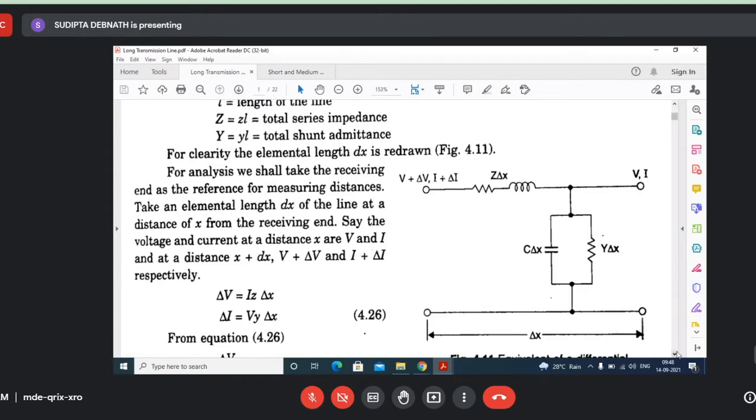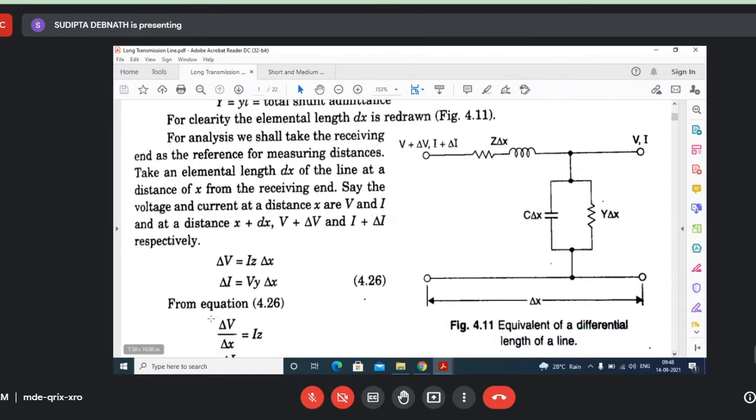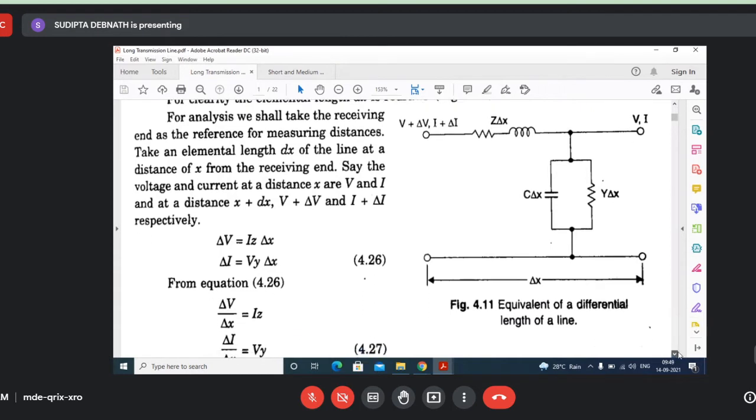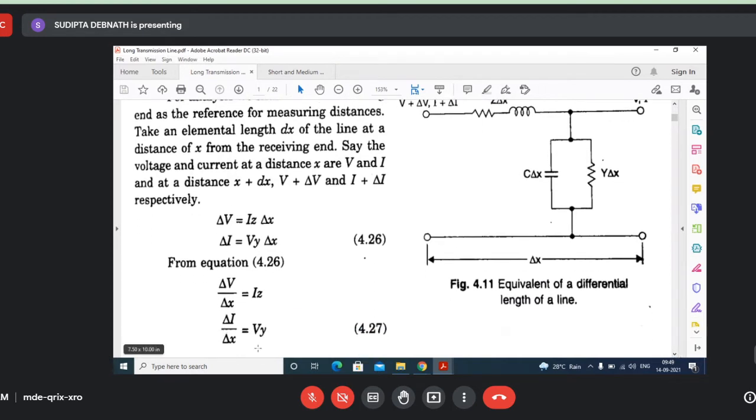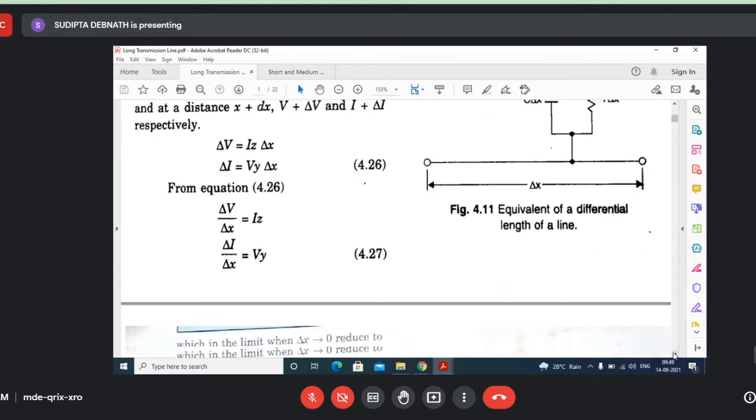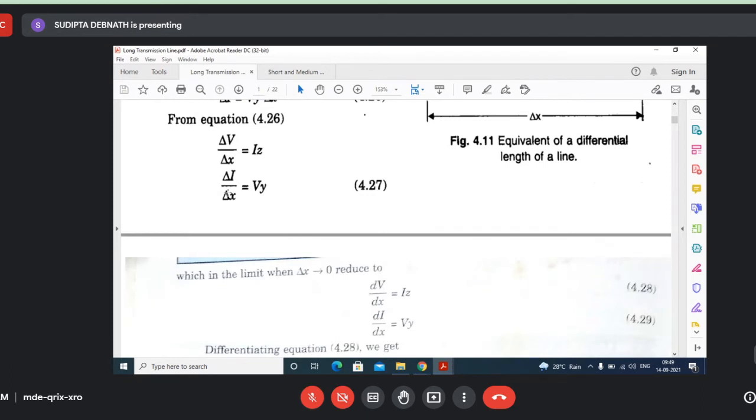So now as delta X is very small, we can write delta V by delta X equal to Iz, and delta I by delta X equal to Vy. Okay, so as delta V, delta X, delta I are very small, we can write delta V by delta X as dV/dx, and delta I by delta X as dI/dx. Okay, so this is Iz, this is Vy.